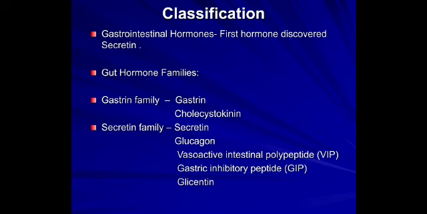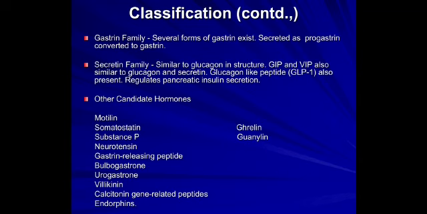The general gastrointestinal hormone classification was based on the gastrin and secretin families. Most of them come under this. In the gastrin family, we have gastrin and cholecystokinin, also called CCK-PZ, cholecystokinin-pancreozymin. In the secretin family, we have secretin, glucagon, VIP, GIP, and glicentin. Gastrin has different forms, G17 and G34.